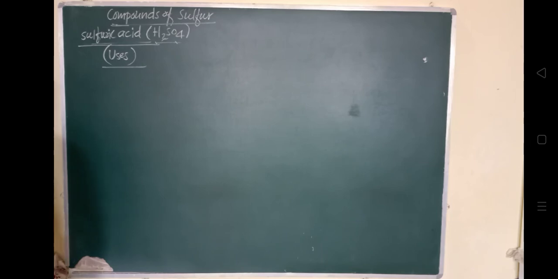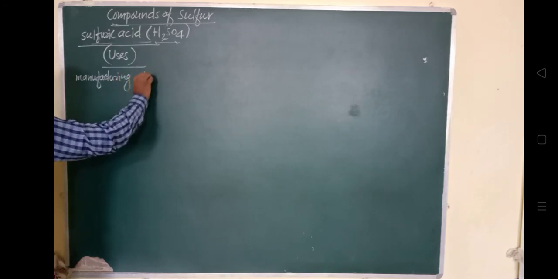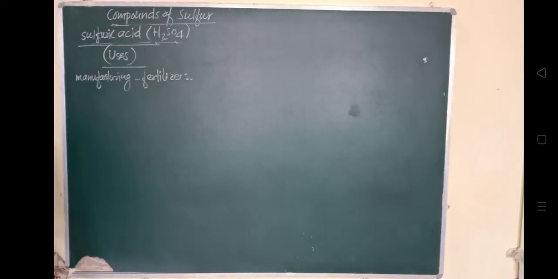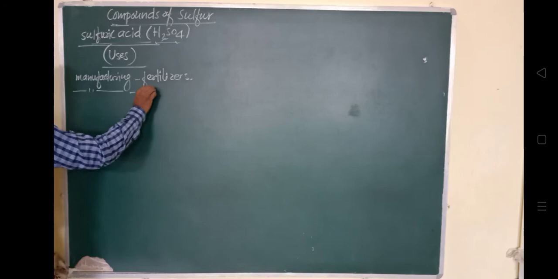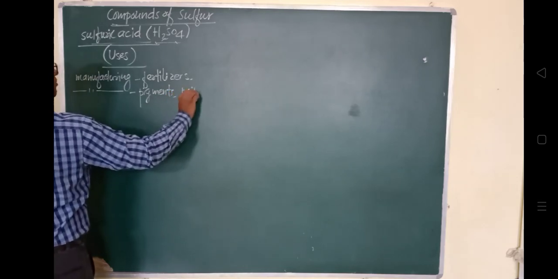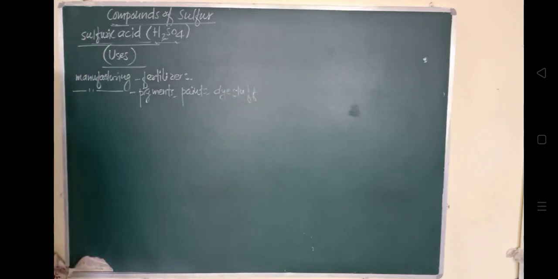Fertilizers are what we put in the fields, and sulfuric acid is used for them. Examples are ammonium sulfate and superphosphate. In the manufacture of pigments and paints, for making colors and dyes, paints and dye stuffs intermediates, this H2SO4 sulfuric acid will be used.